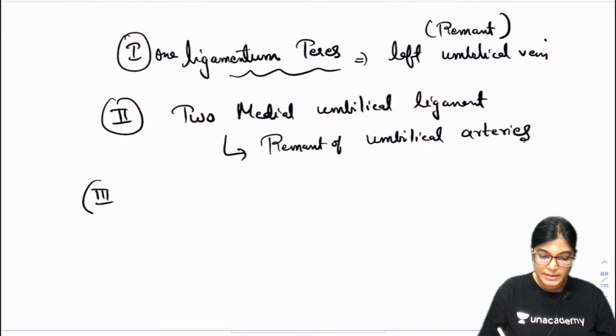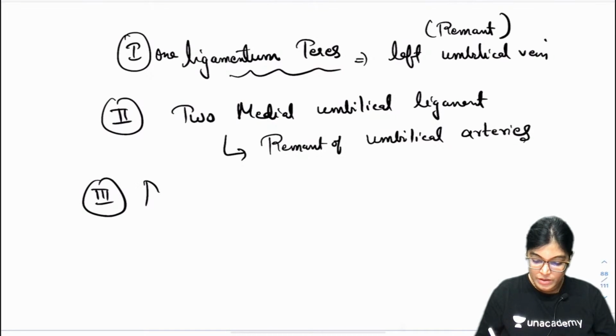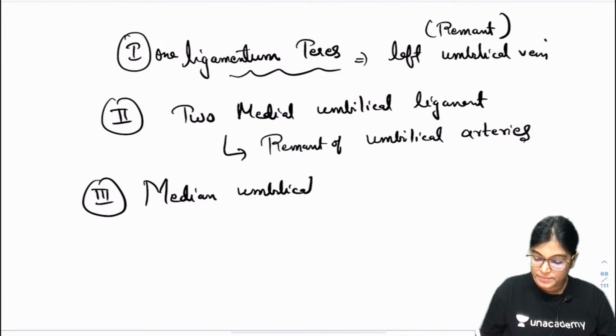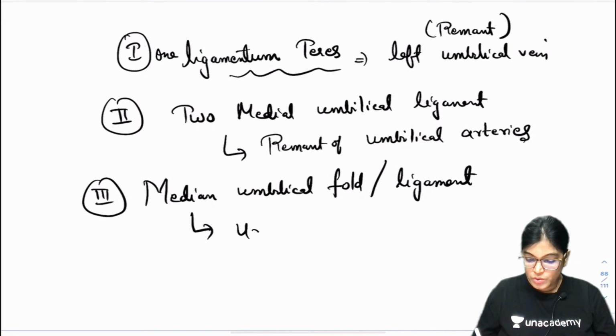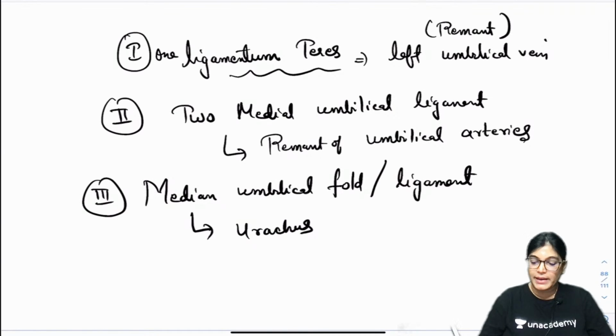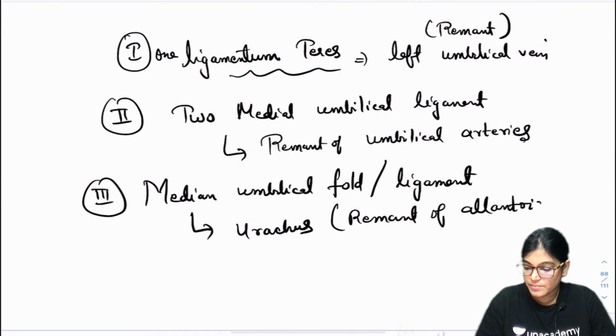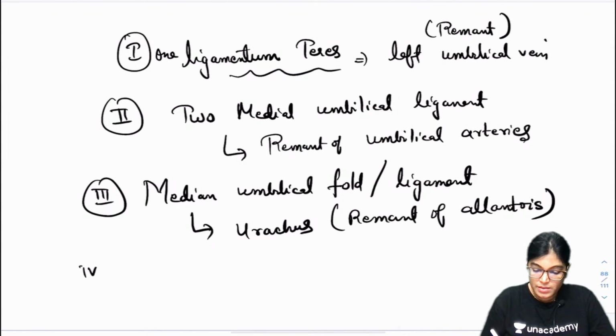The third one is the median umbilical fold or ligament, which contains the urachus, which connects the apex of the urinary bladder to the umbilicus, and it contains remnant of the allantois. The fourth is the lateral umbilical fold.